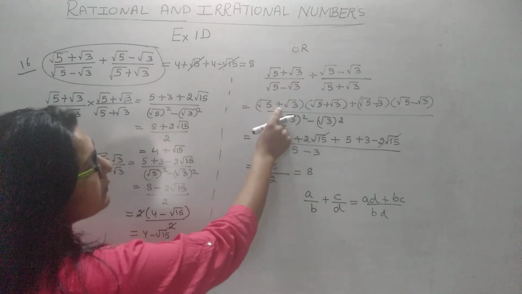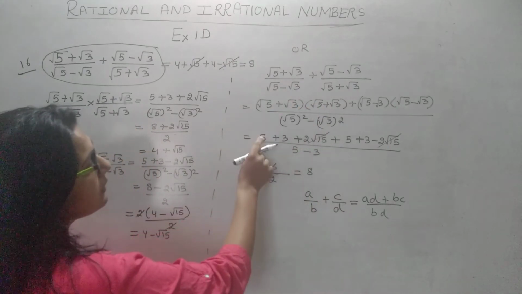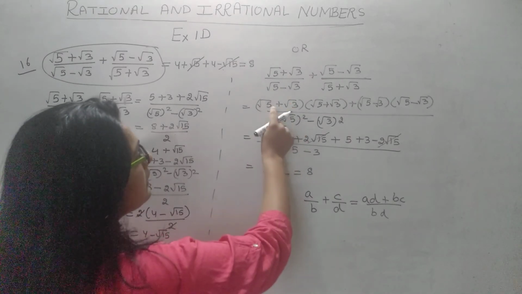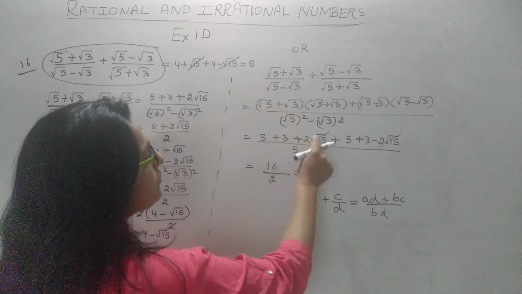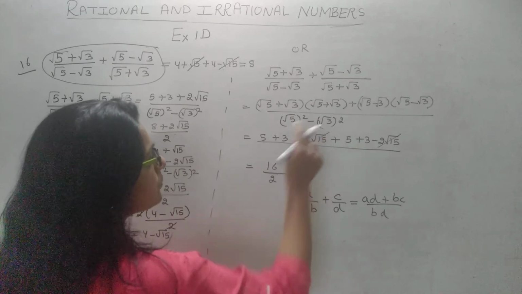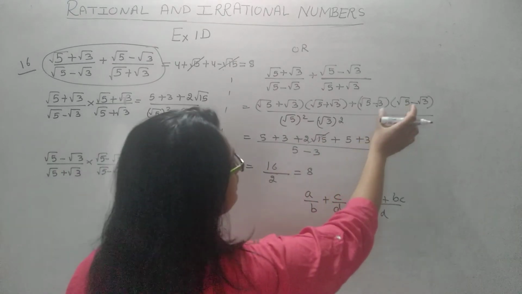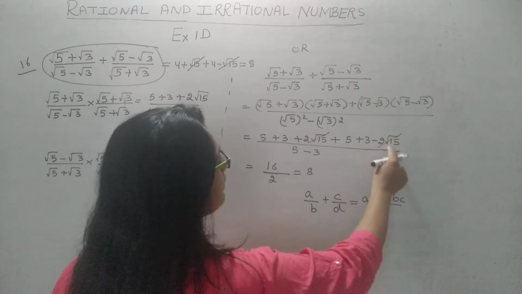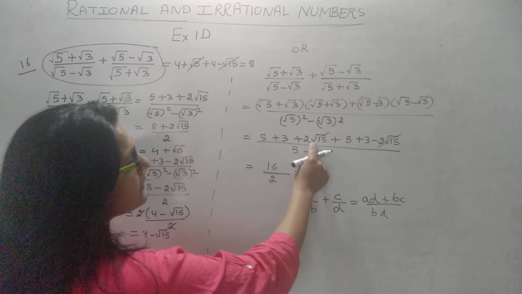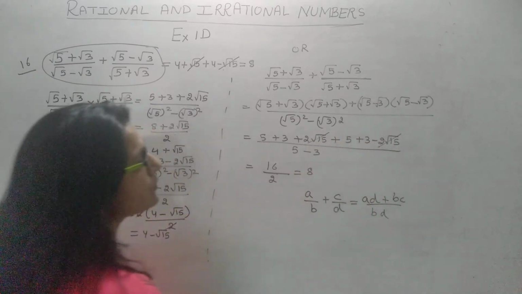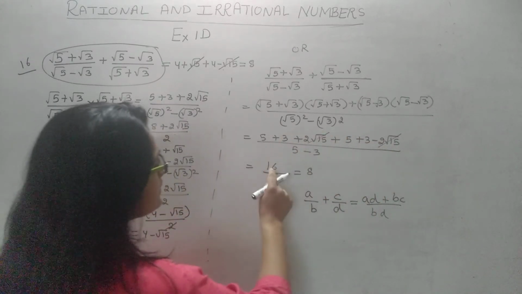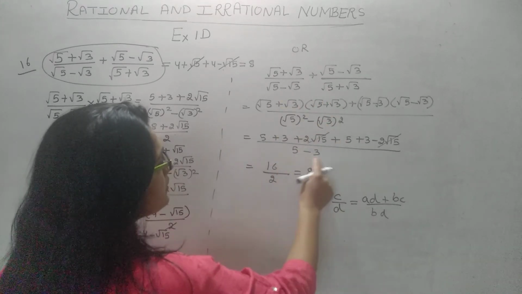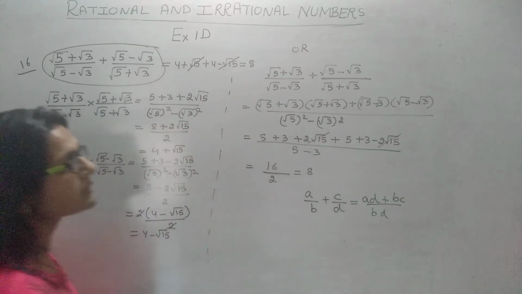Now here a plus b, apply the formula. A square, root 5 squared is 5, root 3 squared is 3, then 2ab, 2 into root 5 into root 3. What is root 5 into root 3? Root 15. Similarly here, a minus b into a minus b, a square plus b square minus 2ab. Now this plus 2 root 15 minus 2 root 15 will cancel. 8 plus 8 is 16. This is a plus b, a minus b. A square minus b square, that is 2, and hence the answer is 8.